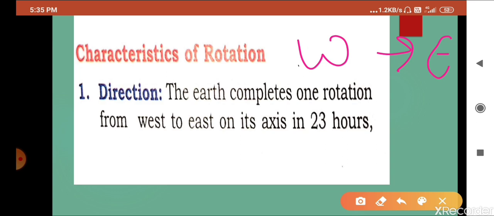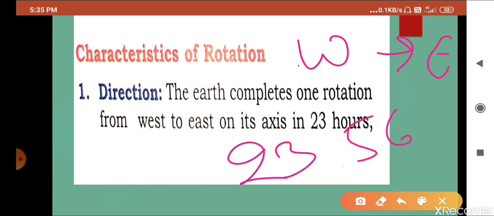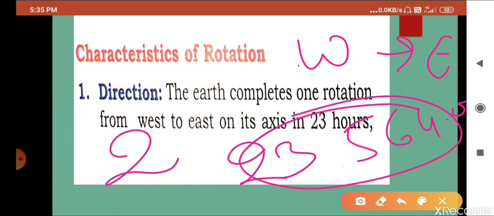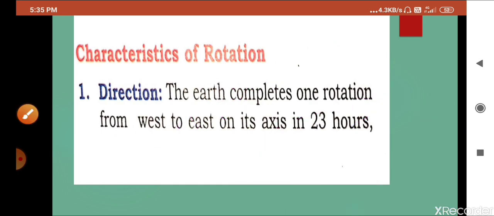And one more thing, rotation is completed in 23 hours, 56 minutes and 4.9 seconds. Roughly we take it as 24 hours. This is the time taken by the earth in rotation. That's why we have day and night of 24 hours. I hope this concept is clear.